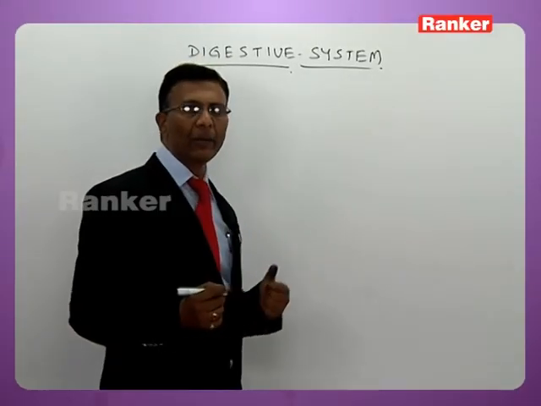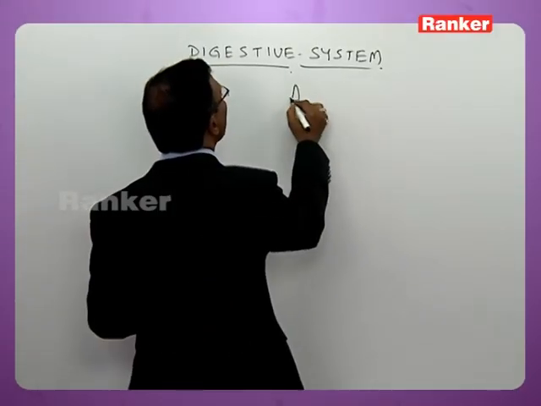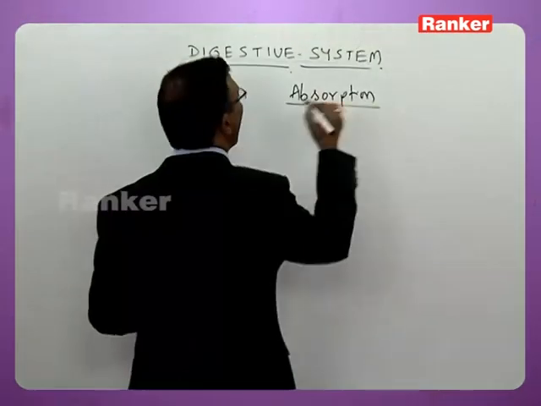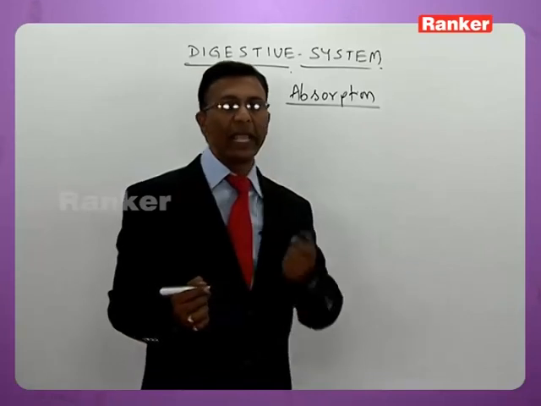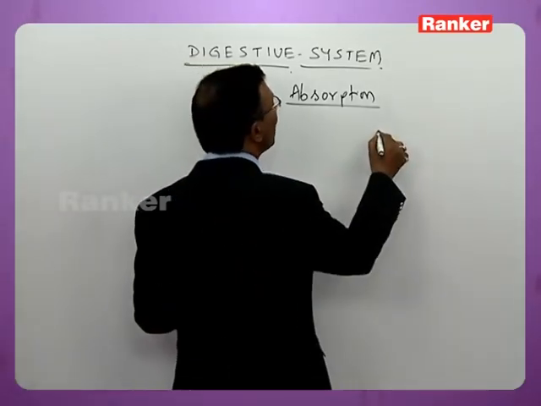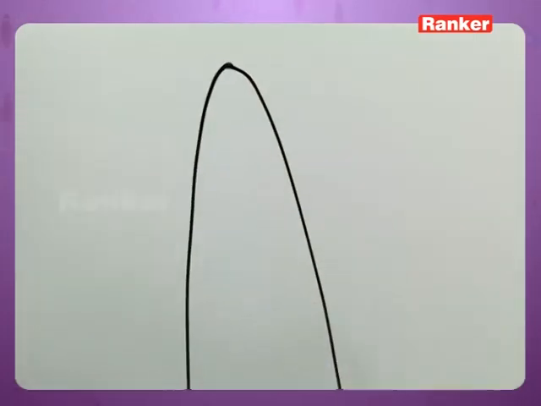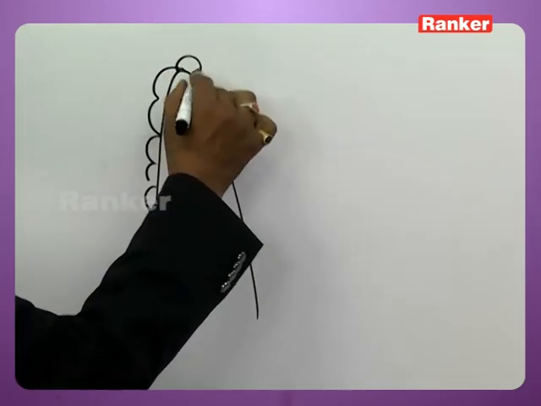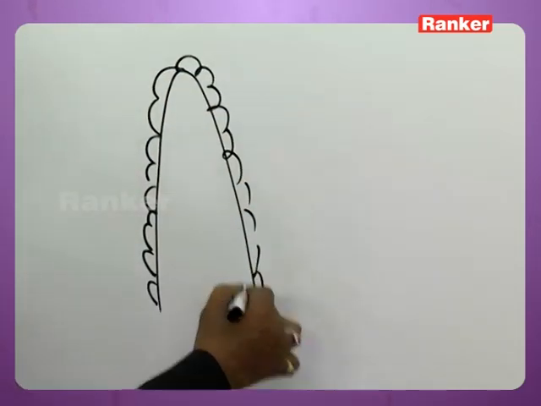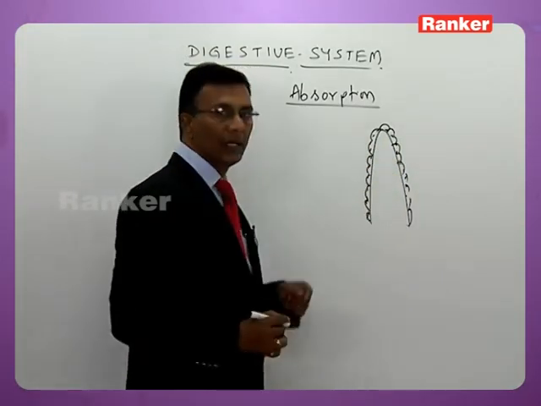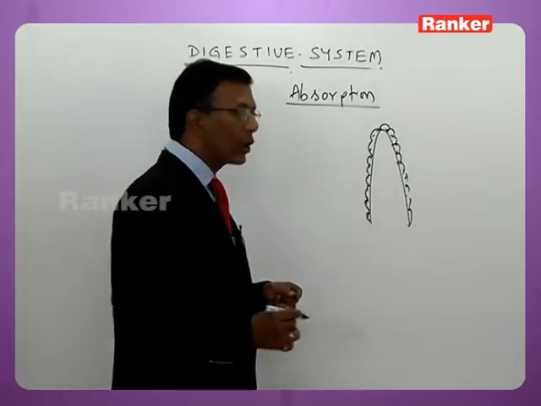So after digestion, you have come across another process, that is absorption. Absorption takes place by means of villi as well as microvilli present in the intestine. And remember, a villus is a finger-like projection with columnar epithelium. The entire villus is lined by columnar epithelium here now.